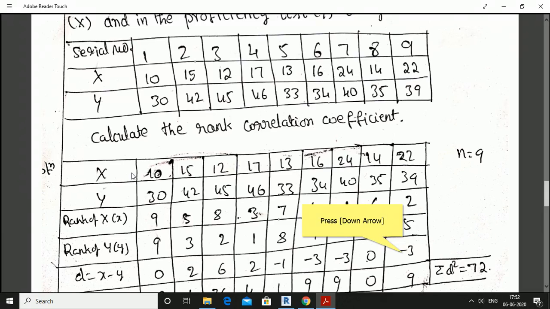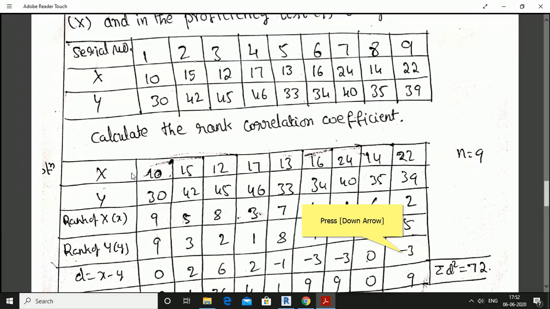So, for the recruit test, I assign rank 1 for the candidate who scored 24. Next highest is the candidate who scored 22 marks, assign rank 2. Next highest score is 17, for that candidate we assign rank 3.